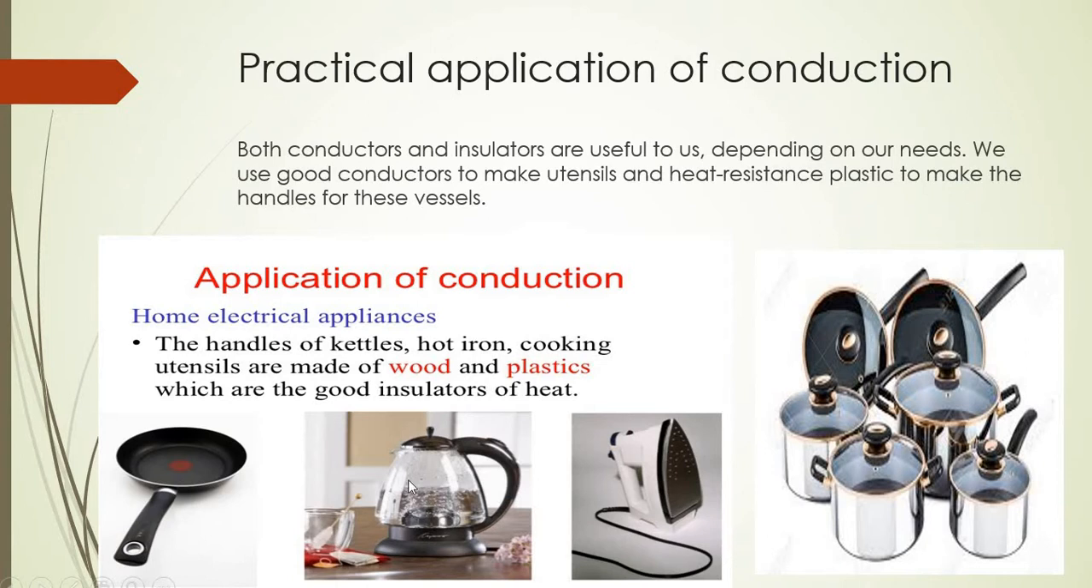Here you are also seeing this kettle. The handle of this kettle is made of plastic so that we can grab it properly and the heat will not pass through. Even in the case of this iron, as you can see here, the handle is made of plastic, an insulator, while this part of the iron is metal so that it can supply heat with which we can iron our clothes. So the handles of kettles, hot irons and cooking utensils are made of wood and plastics, which are good insulators of heat, while the utensil itself is made of metals.